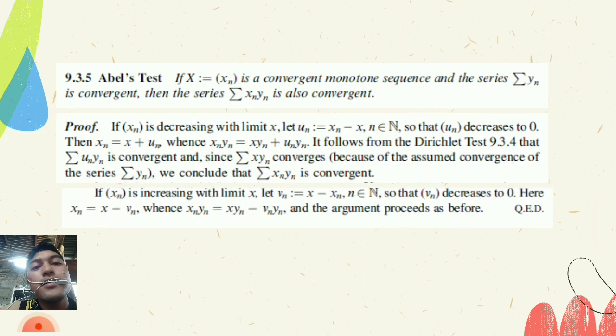If x sub n is increasing with the limit x, let v sub n equal x minus x sub n, where n is an element of the natural numbers, so that v sub n decreases to 0. Here x sub n equals x minus v sub n, whence x sub n y sub n equals x y sub n minus v sub n y sub n, and the argument proceeds as before.